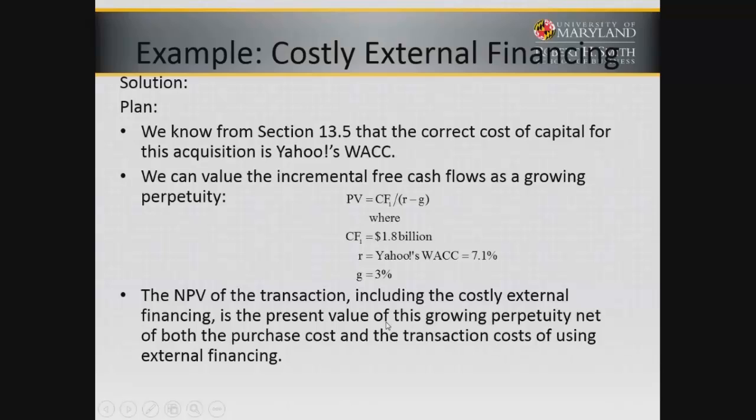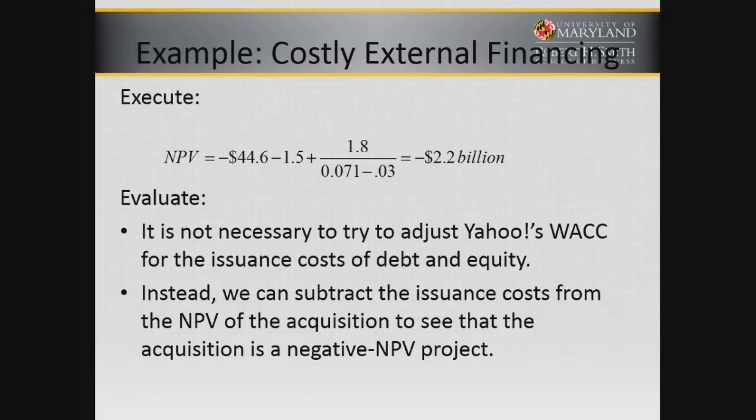So the NPV of the transaction is the present value, that growing perpetuity, subtracting out the purchase cost and the additional transaction cost of using the external financing. So therefore, we pay the money here to buy it, plus the cost of the financing. Those are both year zero negative numbers. The $1.8 billion divided by 0.071, the required return, minus the growth rate of 3%, is minus $2.2 billion.